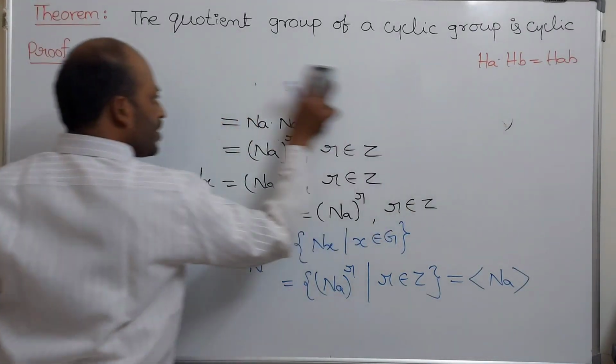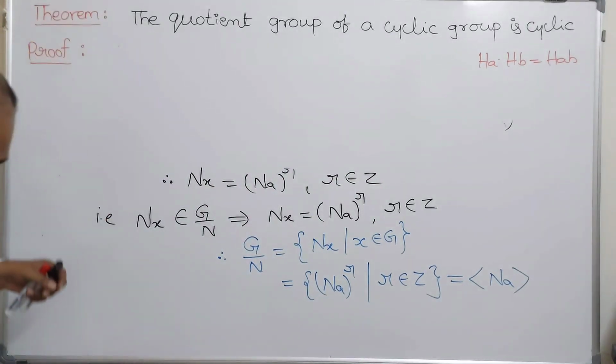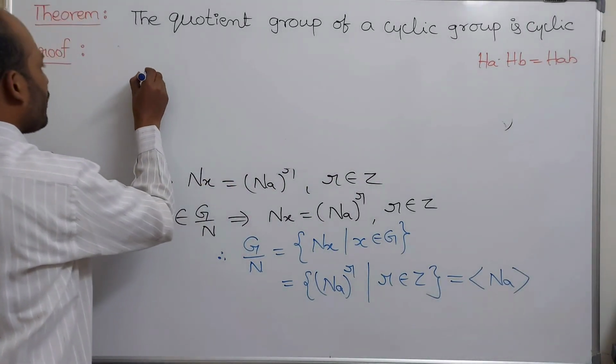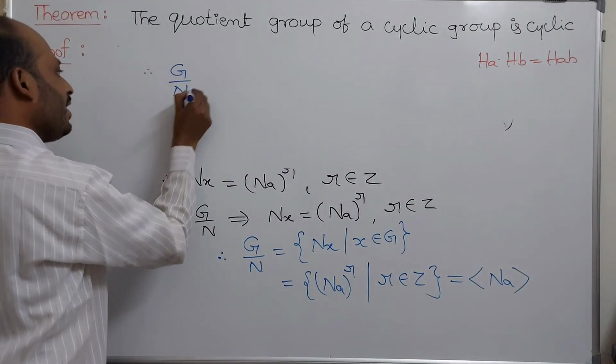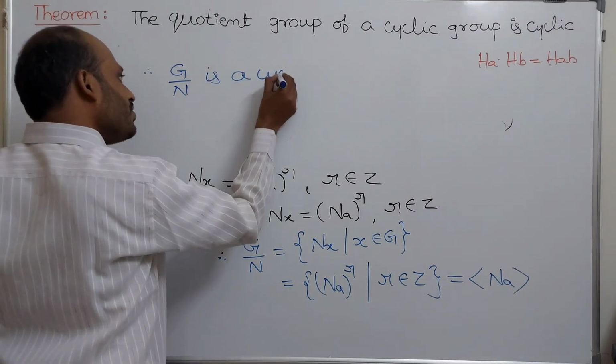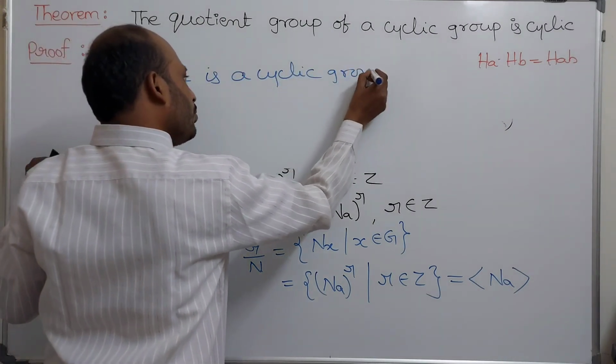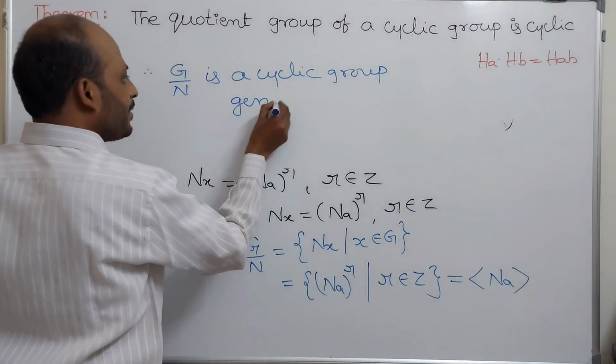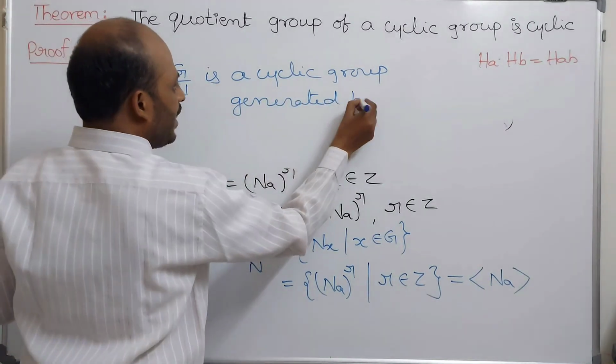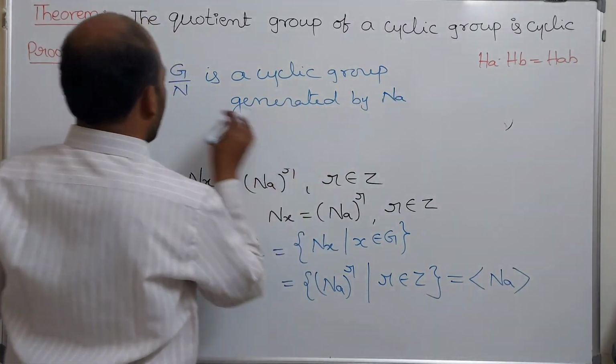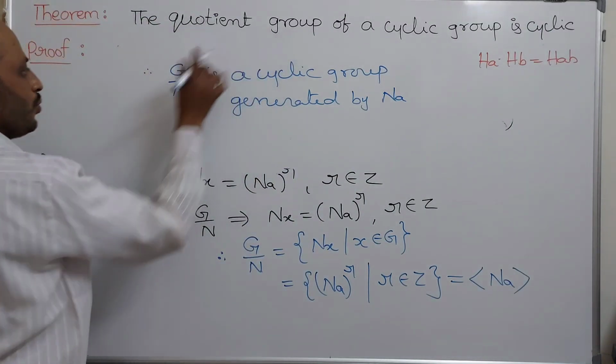If G by N is generated by NA, then what do we conclude? Therefore, G by N is a cyclic group generated by NA. Observe that. What is G by N? The quotient group.